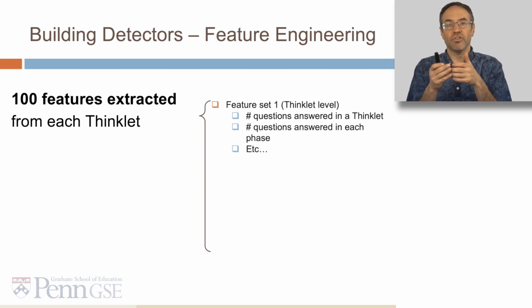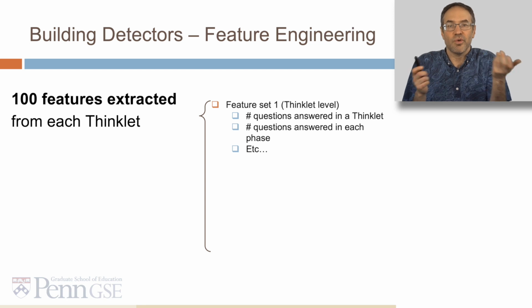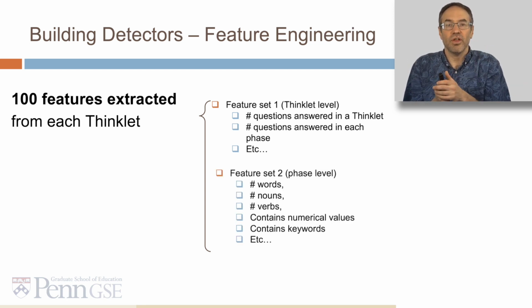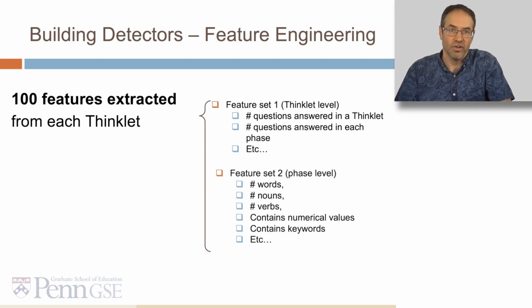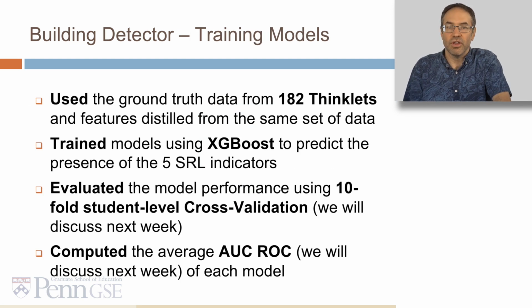This included features at the thinklet level, such as the number of questions answered in a thinklet and the number of questions answered in each phase, and also features at the level of phrases in student input, such as the number of words, nouns, verbs, numerical values, and keywords in the textual explanations they generated. We used the ground truth data from 182 thinklets and features distilled from the same set of data.